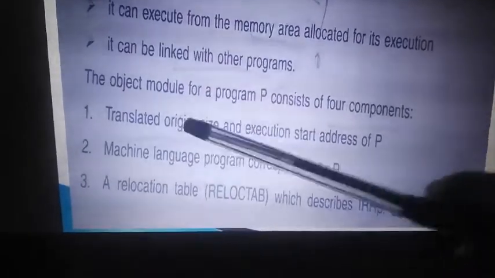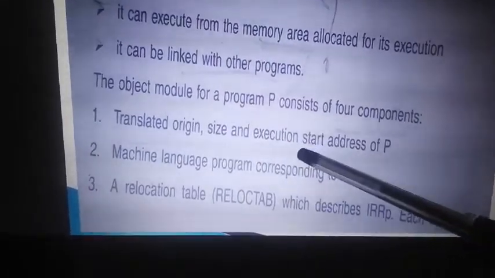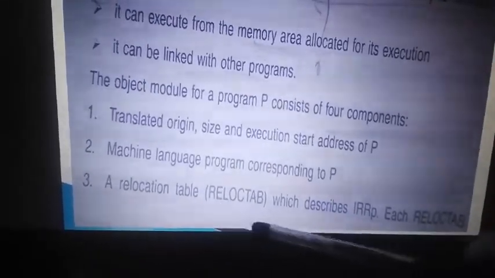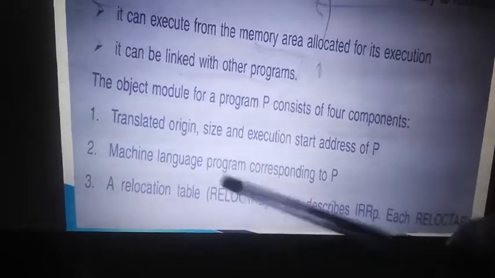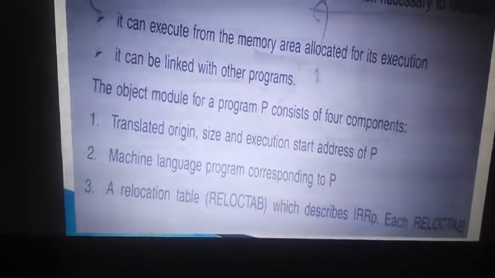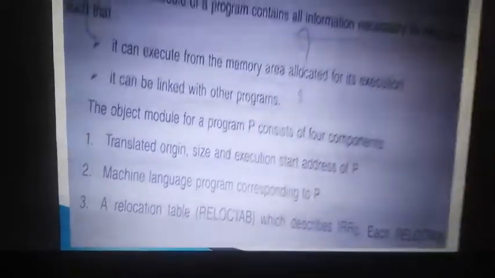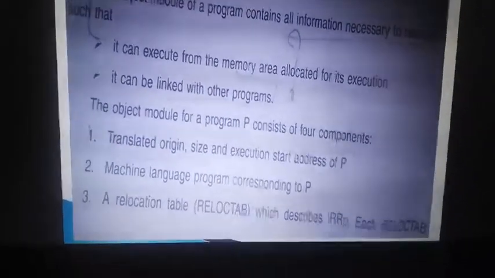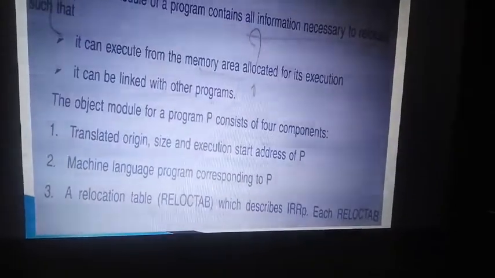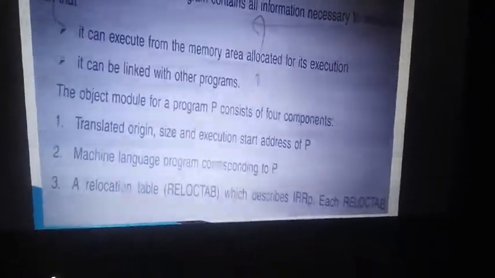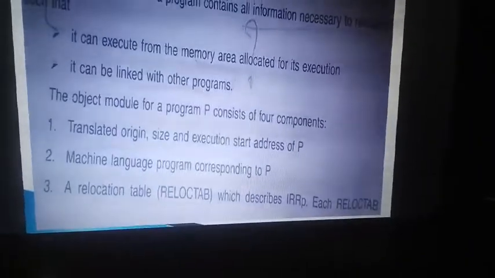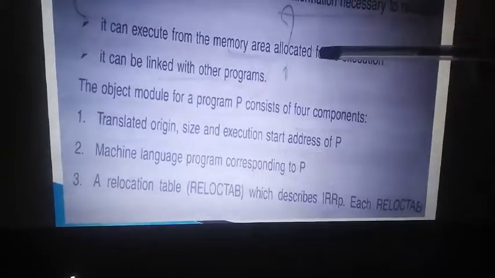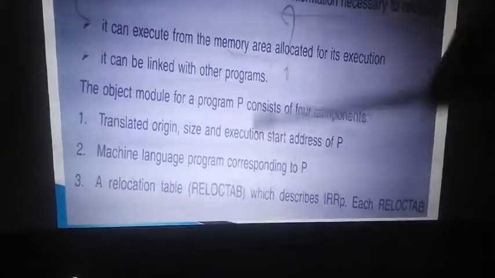It consists of four things. First, the translated origin address, the execution start address, the size of the program, and the machine program, the object program. And it has a relocation table. The table has all the local variables whose addresses are known, and the relocation information. As we checked previously, if the translated address is 504, then the new relocated address will be 904. How? By adding the relocation factor, right? So those 504 entries will be in a table, so that if you add the relocation factor 400, you will get the load address. So that is the table we have.